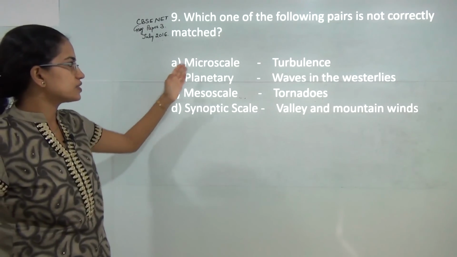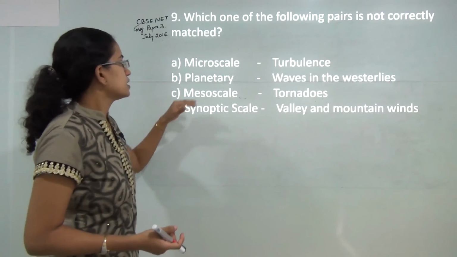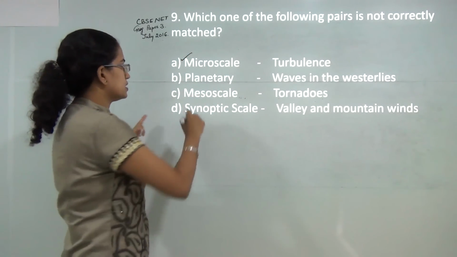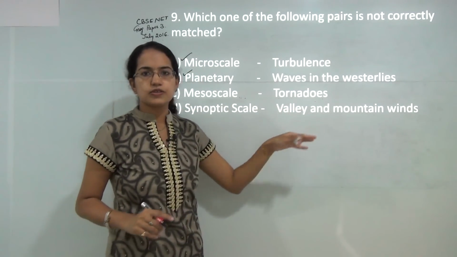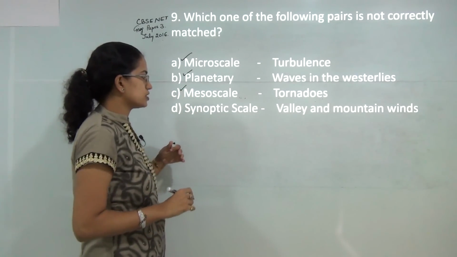Now next, micro scale. The examples are turbulence, eddies, dust devils and gust. That's correct. Planetary winds, the example is waves in the westerlies, that's again correct. For mesoscale, you have tornadoes, land and sea breeze, mountain and valley breeze. So all those are mesoscale.